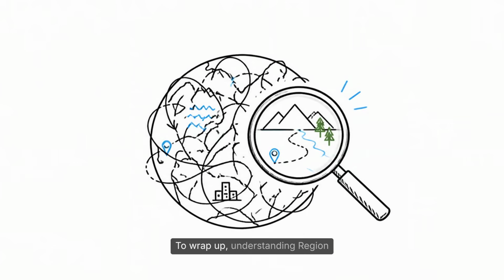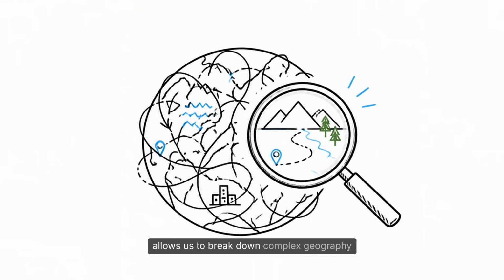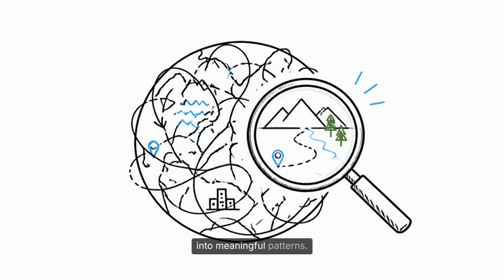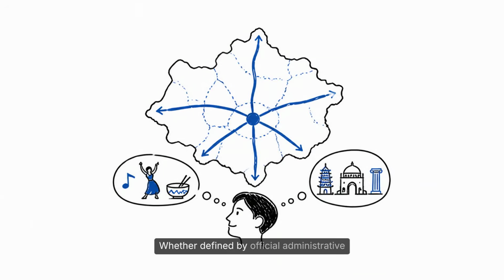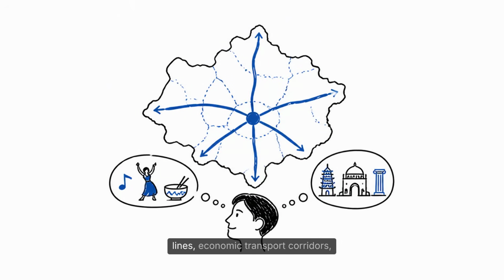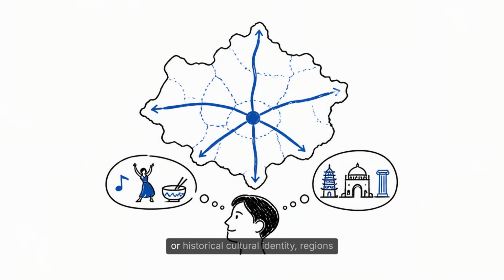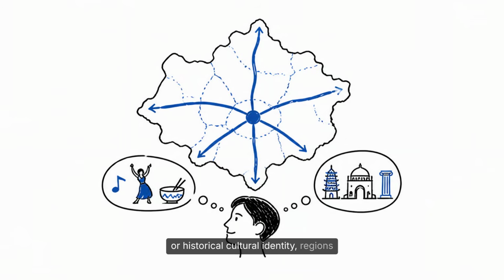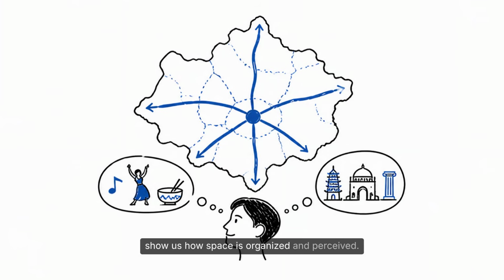To wrap up, understanding region allows us to break down complex geography into meaningful patterns. Whether defined by official administrative lines, economic transport corridors, or historical cultural identity, regions show us how space is organized and perceived.